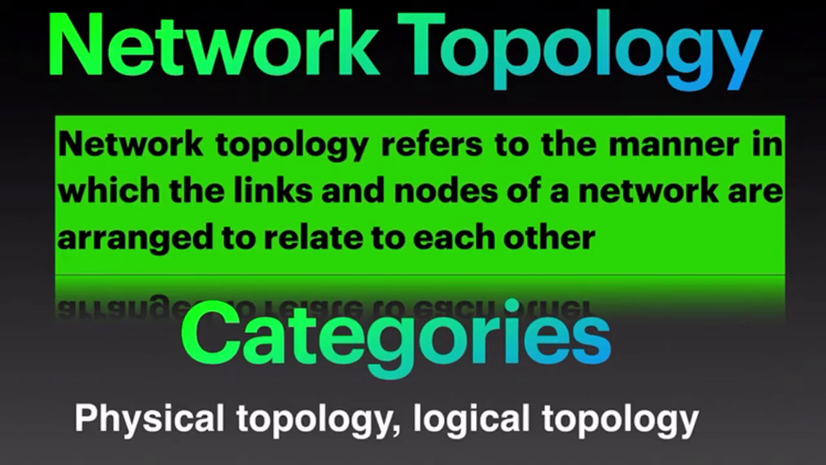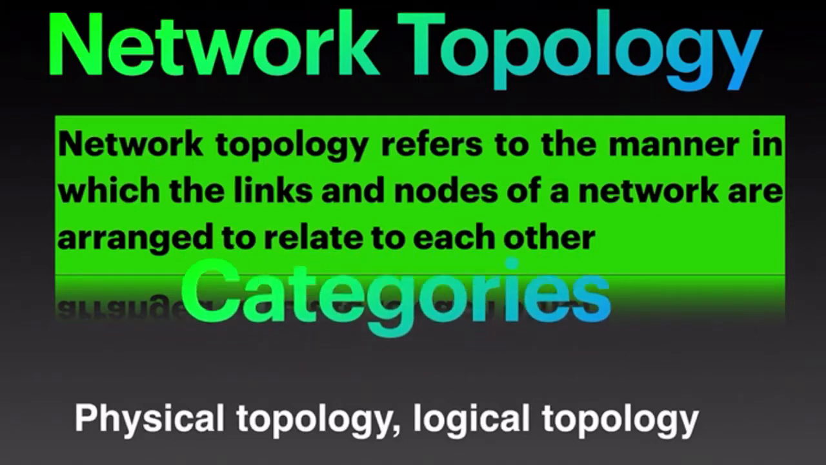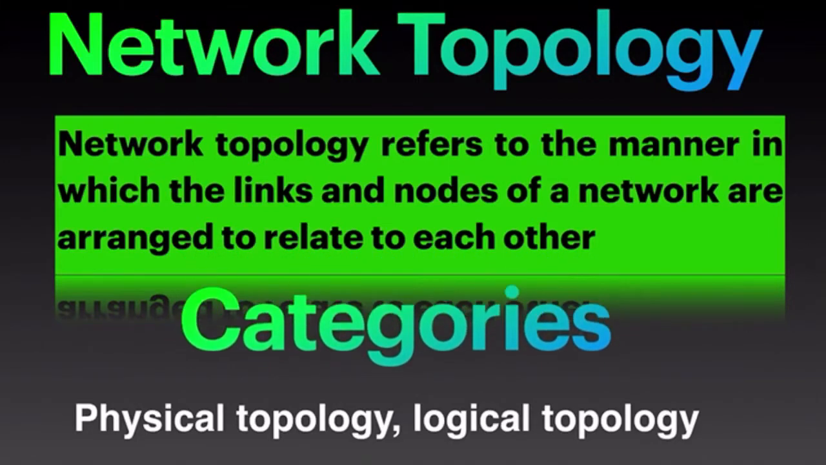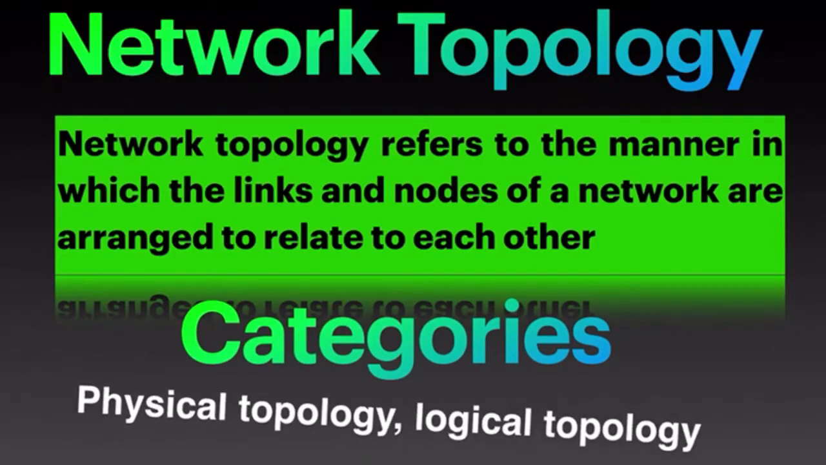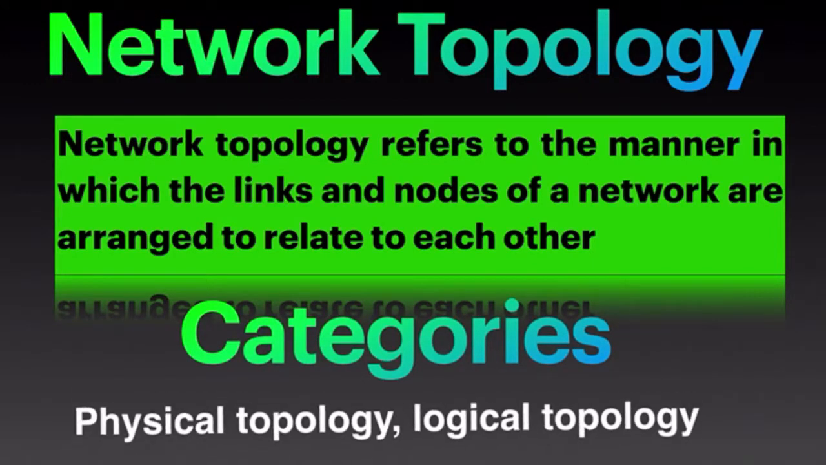Let's talk about the categories. There are two types of categories. Physical network topology, as the name suggests, refers to the physical connections and interconnections between nodes and the network, the wires, cables, and so forth. Logical network topology is a little more abstract and strategic, referring to the conceptual understanding of how and why the network is arranged and how data moves through it.